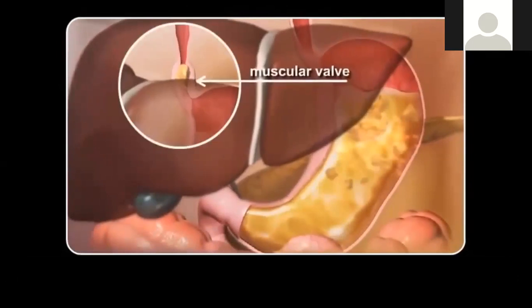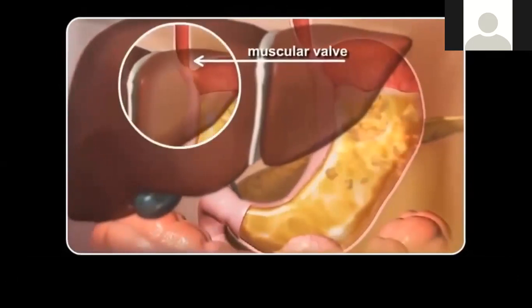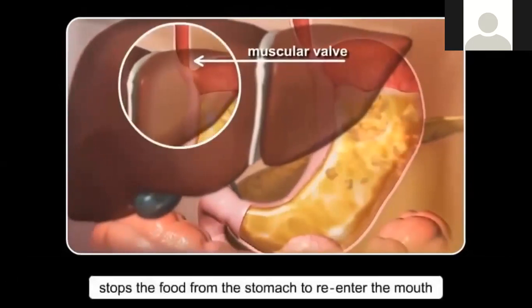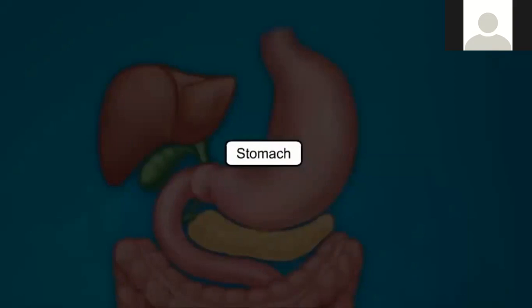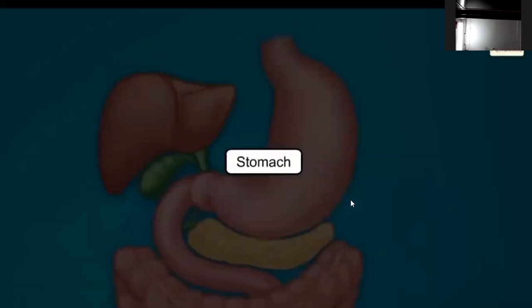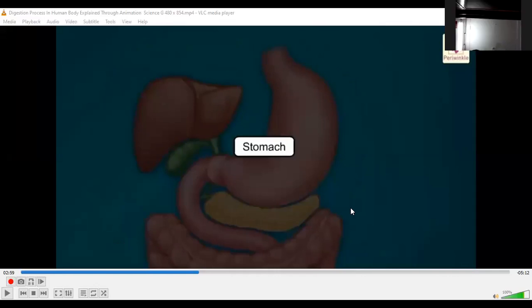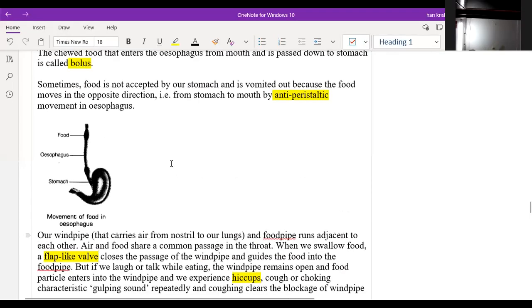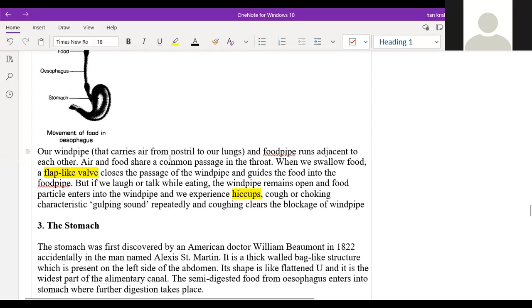It has a muscular valve towards the bottom which stops the food from the stomach from re-entering the mouth. What is that valve's name? Muscular walls. We'll discuss the stomach afterwards. It is a flap-like wall: when the food comes, it stretches, and then it is released.